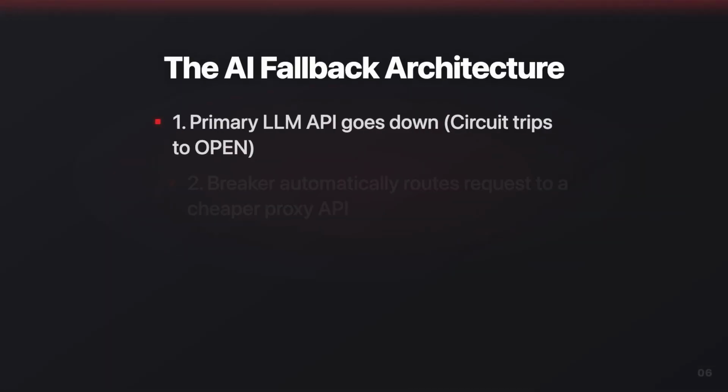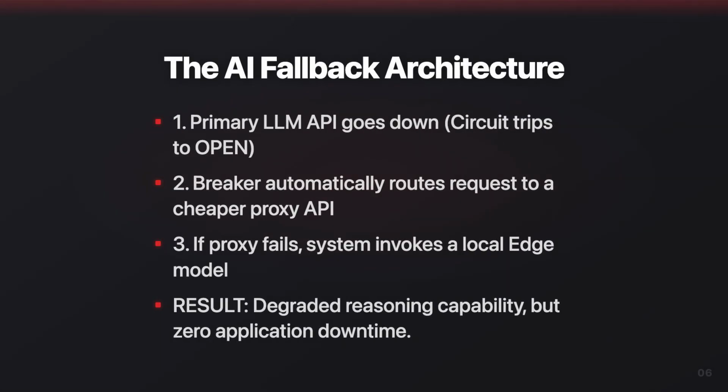But in AI architecture, an open circuit doesn't mean your app is dead. Instead of dropping the request, the circuit breaker instantly routes the traffic to a fallback mechanism, like a cheaper Gemini endpoint, or an emergent local model running on an edge node. The user might get slightly degraded capability, but your architecture stays online.